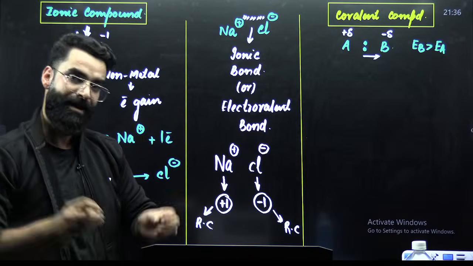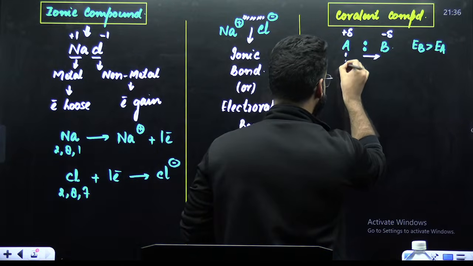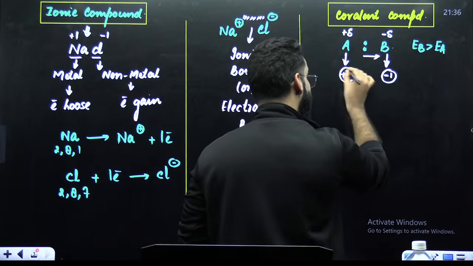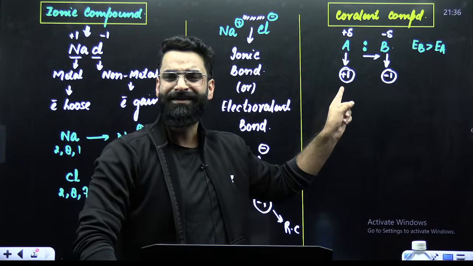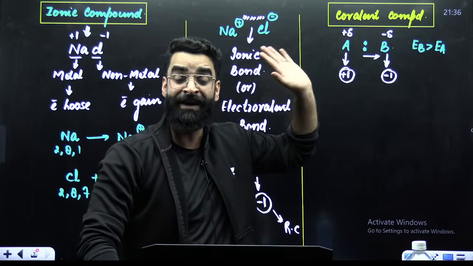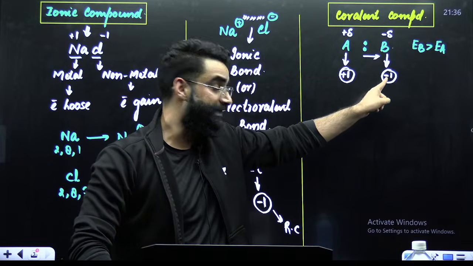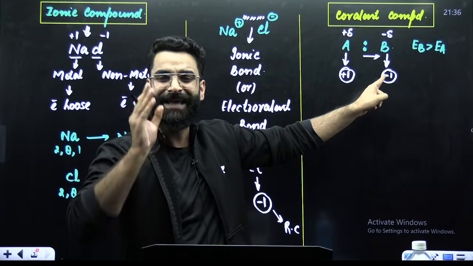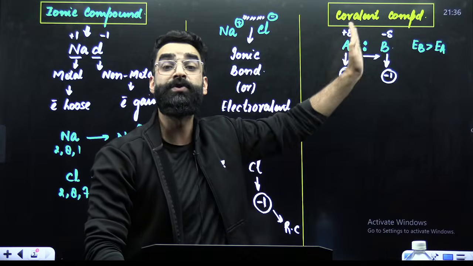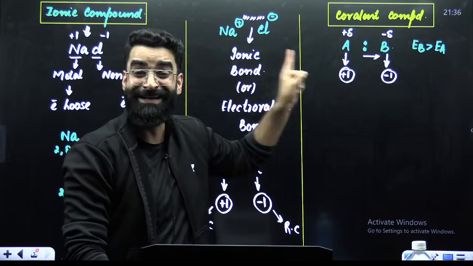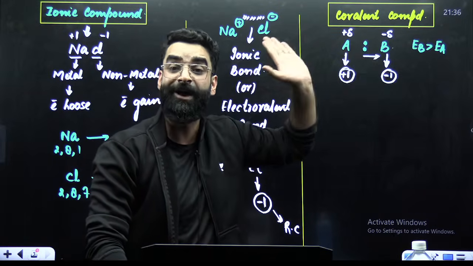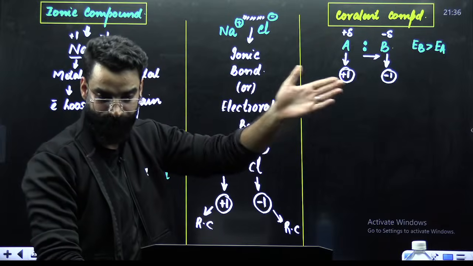Now, my dear students, if you ask me what is the oxidation state of A here, my answer will be +1. What is the oxidation state of B here? My answer will be -1. But does this +1 indicate that A has lost one electron completely? No. Does this -1 indicate that B has gained one electron completely? No. This -1 indicates only that the electron pair, which was supposed to be at the center, is now not exactly at the center, it's closer towards B. This +1 indicates that it will be away from A.